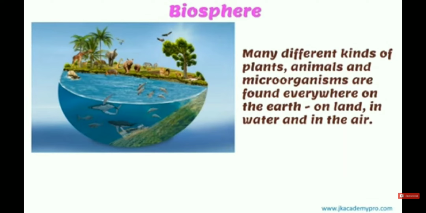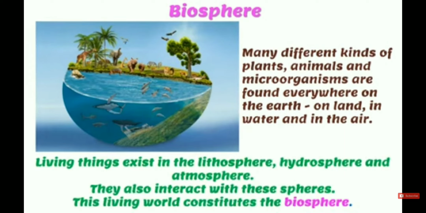So the biosphere means the many different kinds of plants, animals and microorganisms found everywhere on the earth, on the land, in the water and in the air also. Living things exist in the lithosphere, hydrosphere and atmosphere. They also interact with these spheres. This living world constitutes the biosphere.